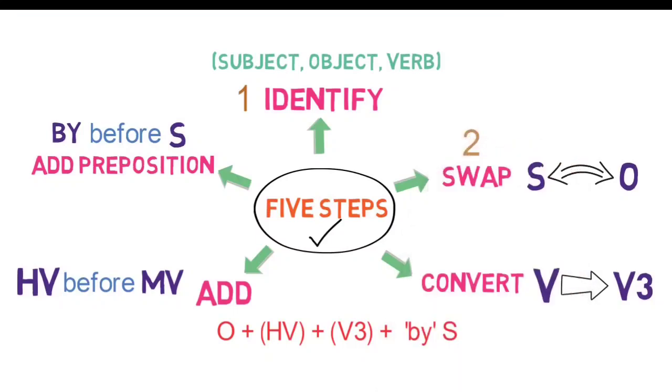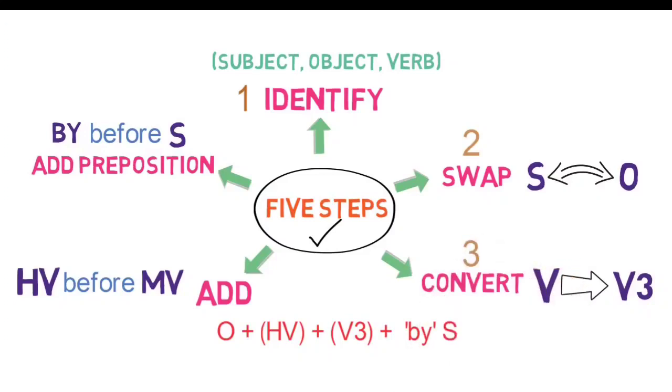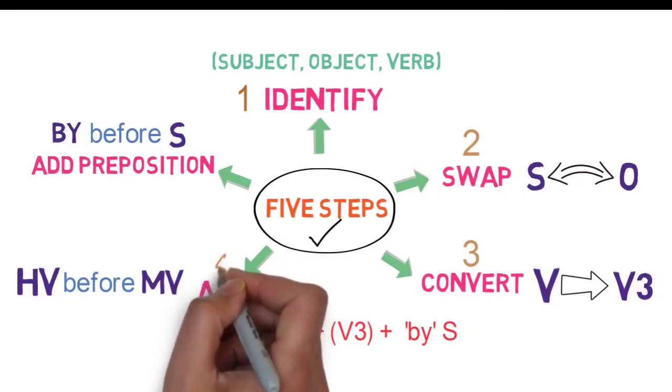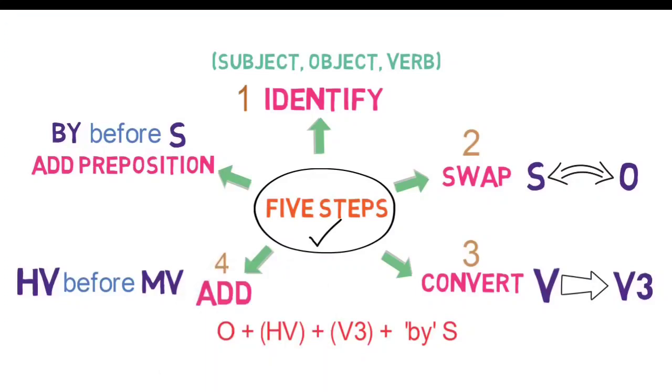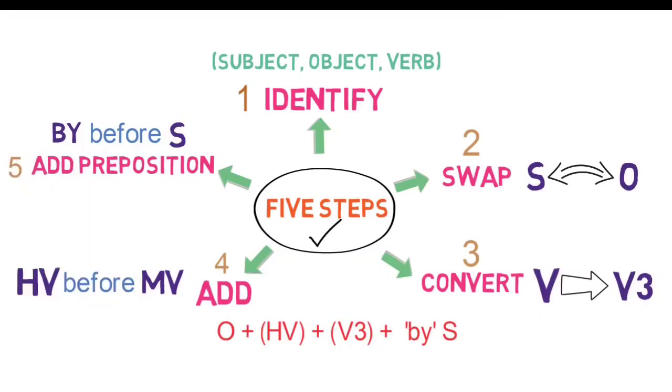Second step is to swap the subject with the object and object with the subject. Third step is to convert main verb to its third form, that is past participle form. Fourth step is to add a suitable helping verb before the main verb based on tenses. And then finally add a by before a subject to make it complete. That's all in this video.